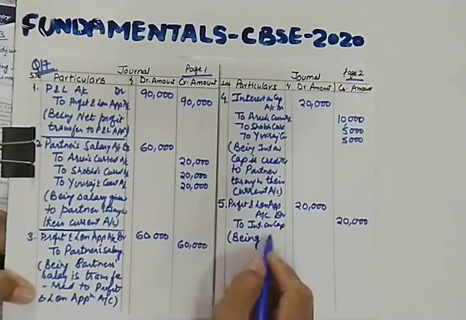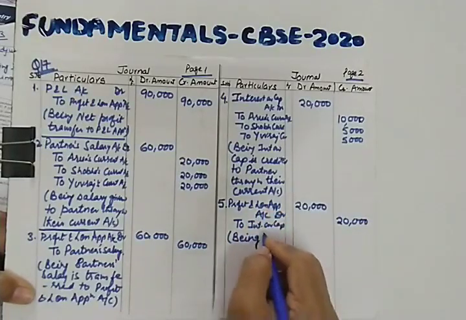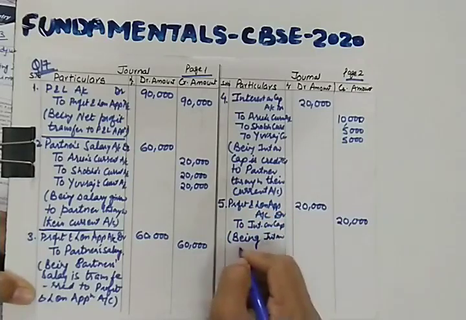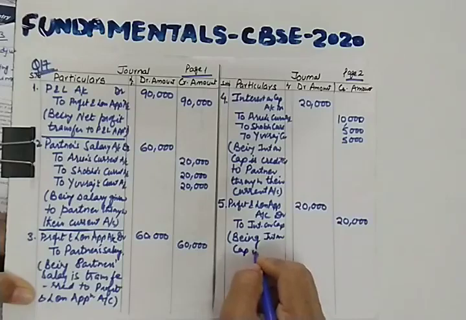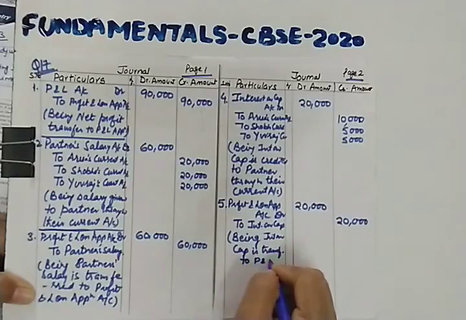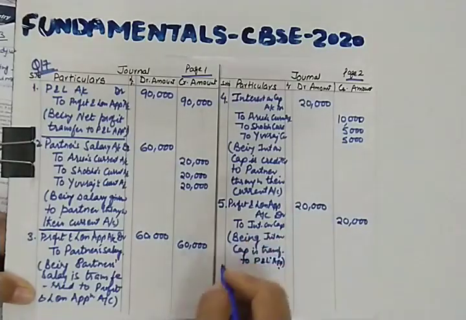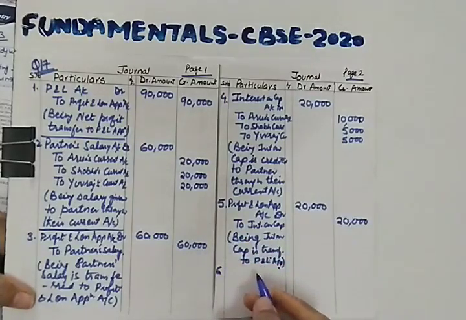So next is being interest on capital is transferred to profit and loss appropriation account. Yes. Now the sixth entry will be, you will conclude the result.